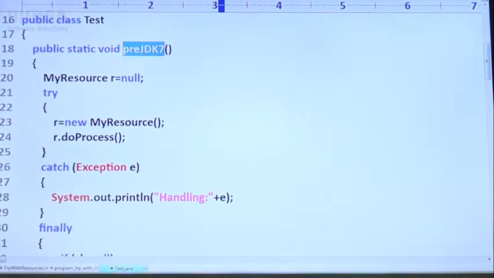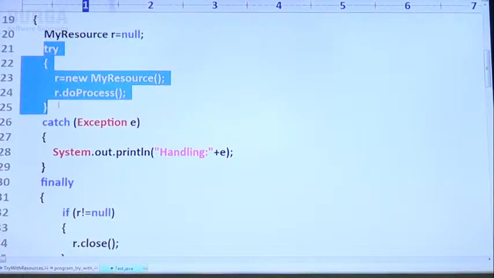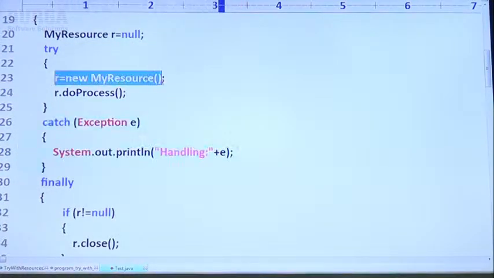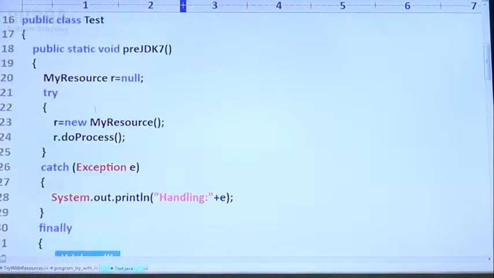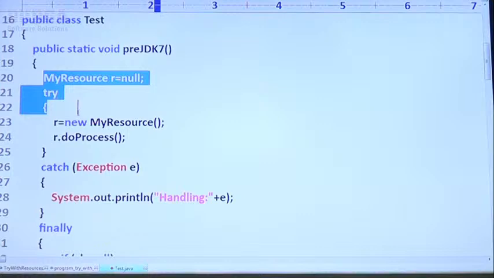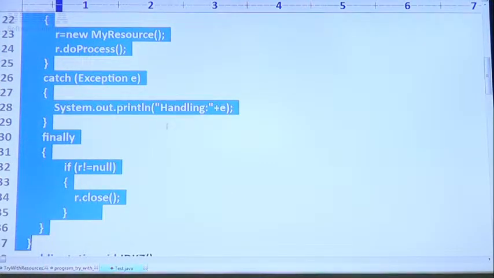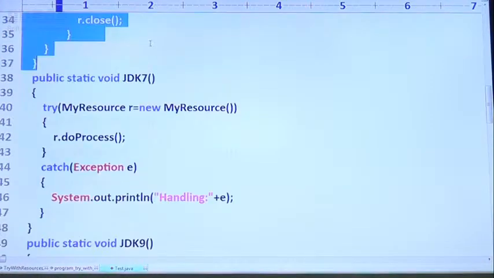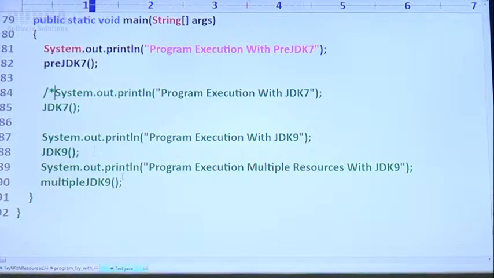Before 1.7 version, what is the code? MyResource r = null. I'm taking try, next and after that catch block. Whatever resource I opened inside the try block, compulsorily we should close inside the finally block. So this is the code according to which version? Pre-JDK7, which means 1.6 version. Inside the main method, forget about the complete code, I just want to run this.